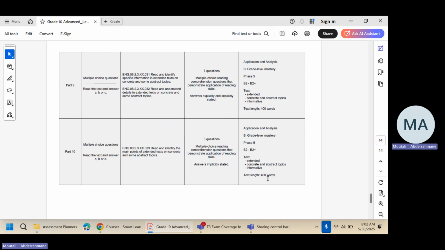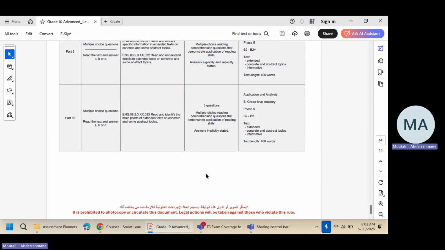This one is about 400 words, and it has only 3 multiple choice questions. But these 3 questions have implicitly stated answers in the text. That means the answers are not explicitly mentioned. You cannot find the answer in a given line or a given sentence. You might need to read more than a sentence or even more than a paragraph in order to get the answer for that question. Okay, so that's it.